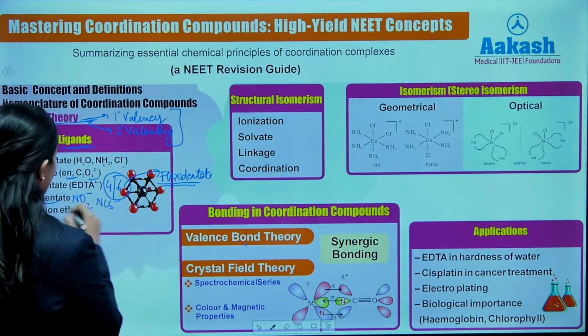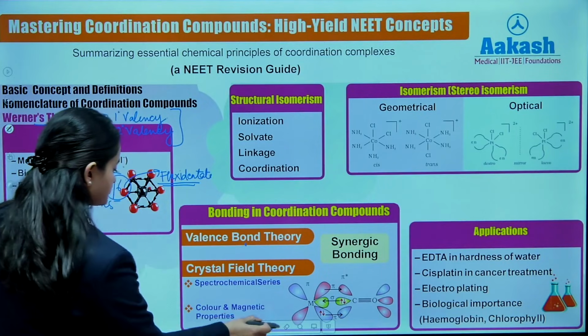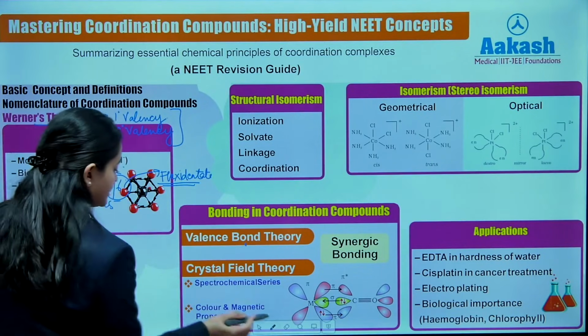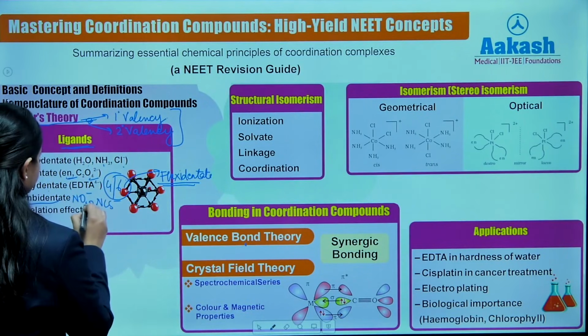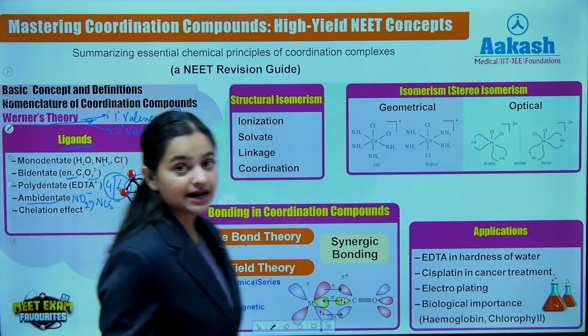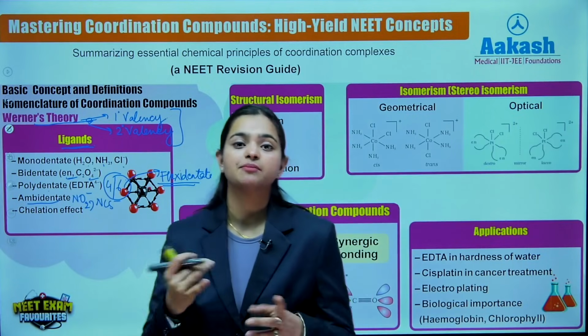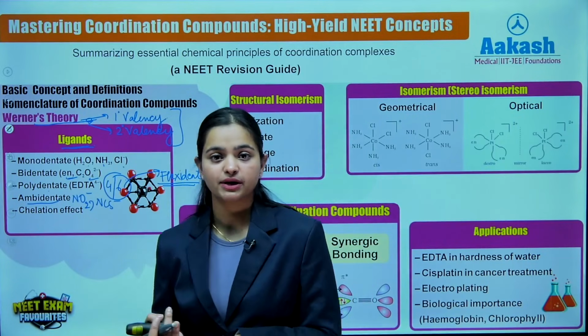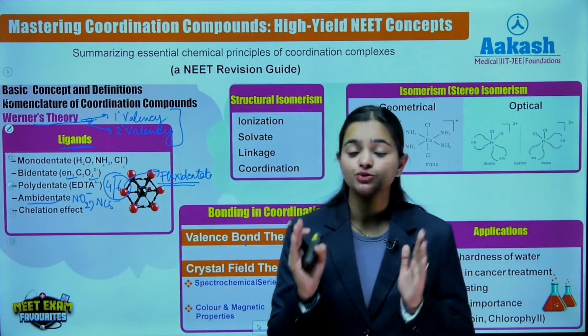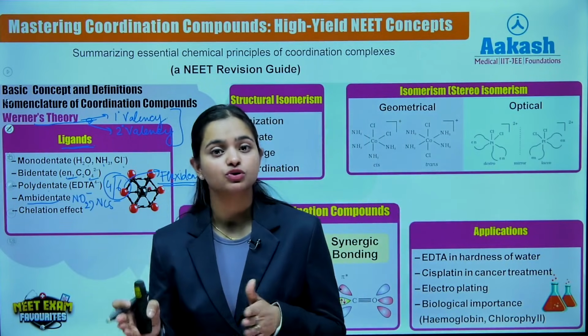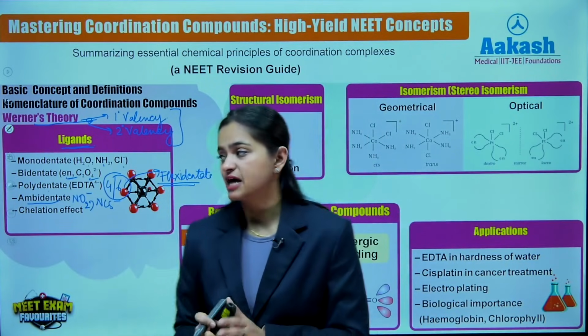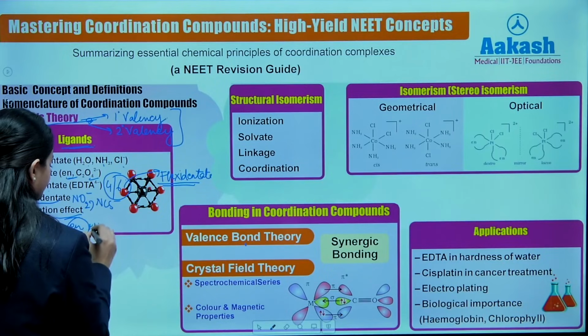Okay, so NO2 minus, how did it get attached to the ligand? एक बार ऑक्सीजन ने अपने इलेक्ट्रॉन पेयर्स को डोनेट किया और एक बार नाइट्रोजन ने भी अपने इलेक्ट्रॉन पेयर्स को डोनेट किया, but not together, right? Only one donor atom could donate its electron pair at a time. So that's why it was ambidentate.